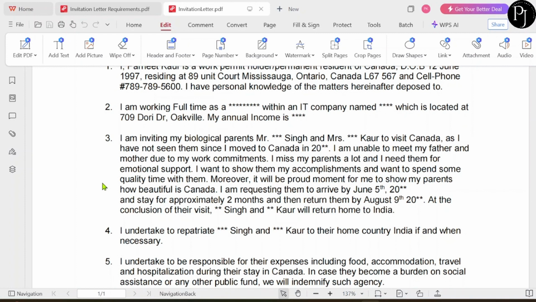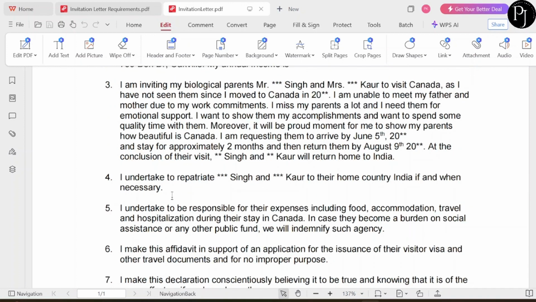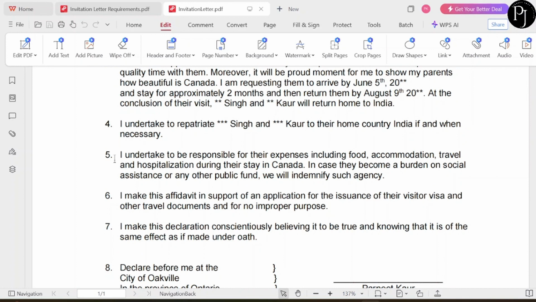And then I included their date of arrival and their date of departure. So this can be an approximate date. Then the point that I am responsible for getting them back to the home country if and when necessary. Then in the fifth point, I undertake to be responsible for their expenses, including food, accommodation, travel, and hospitalization during their stay in Canada. In case they become a burden on social assistance or any other public fund, we will indemnify such agency.